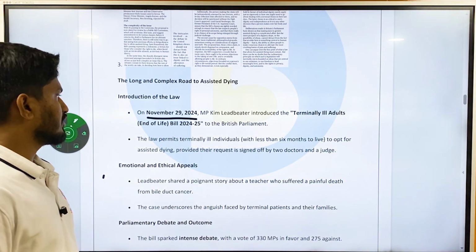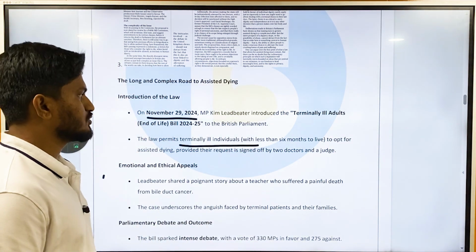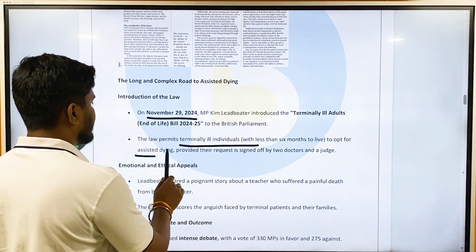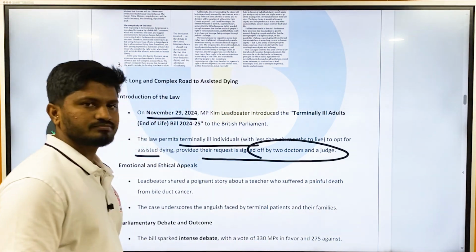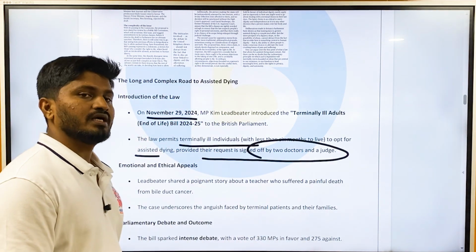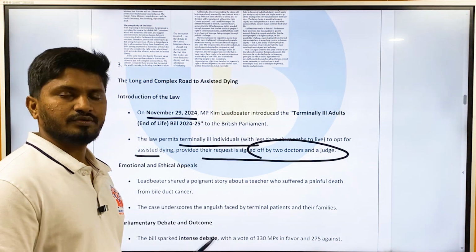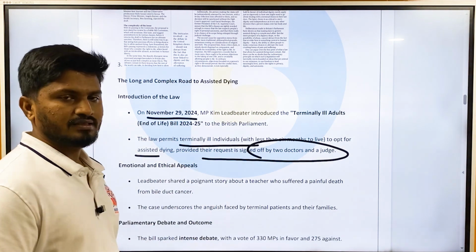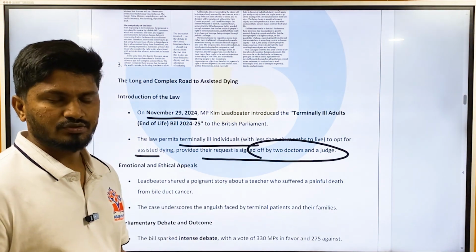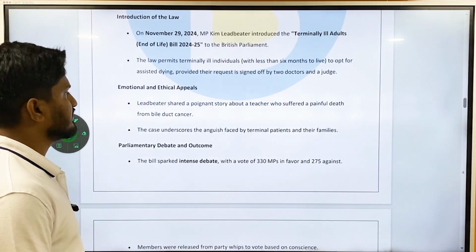According to this bill, or the law, it permits terminally ill individuals with less than 6 months to live to opt for assisted dying, provided their request is signed off by 2 doctors and a judge. Okay, it is similar to our discussion we had in the past about euthanasia, that is passive and active euthanasia. If you want to know more about this, you can search my name and type in active euthanasia and passive euthanasia. Okay, so about this, what are the emotional and ethical appeals?